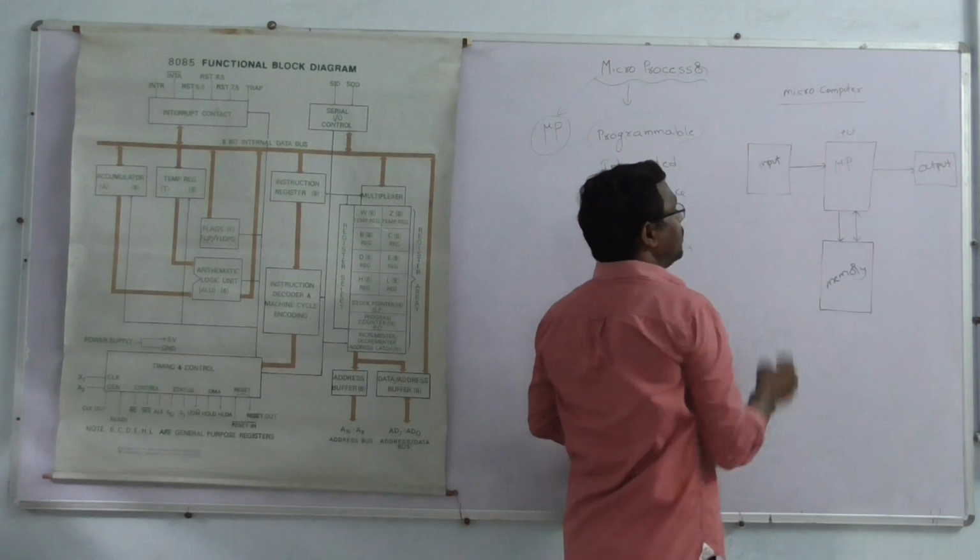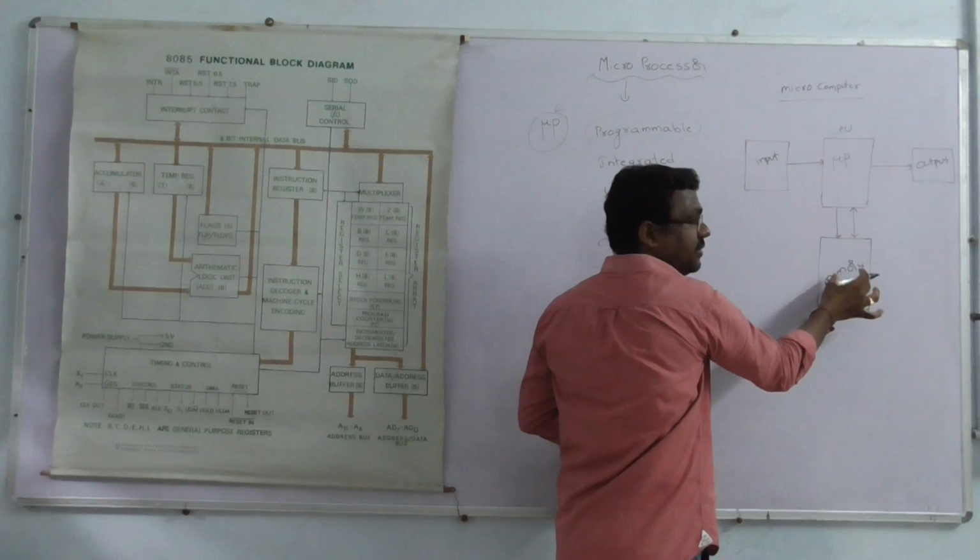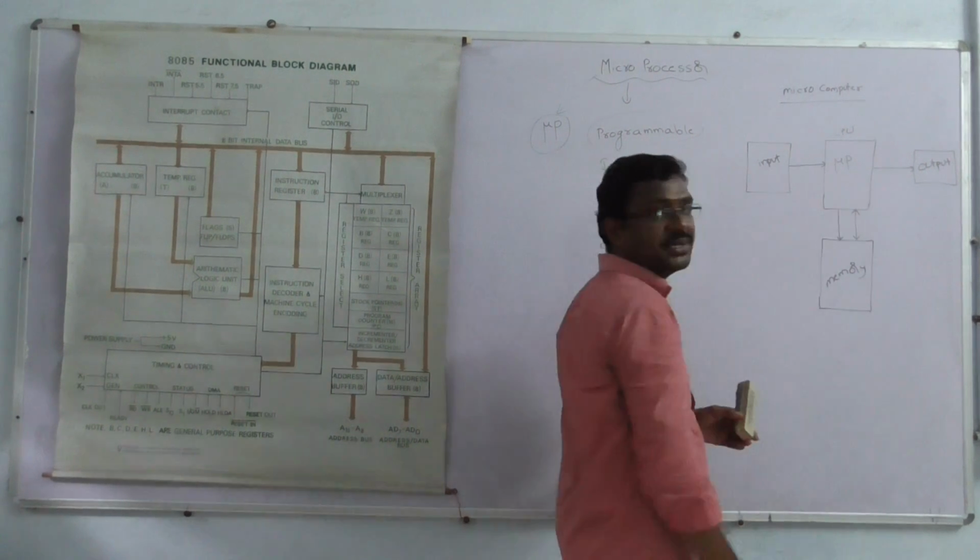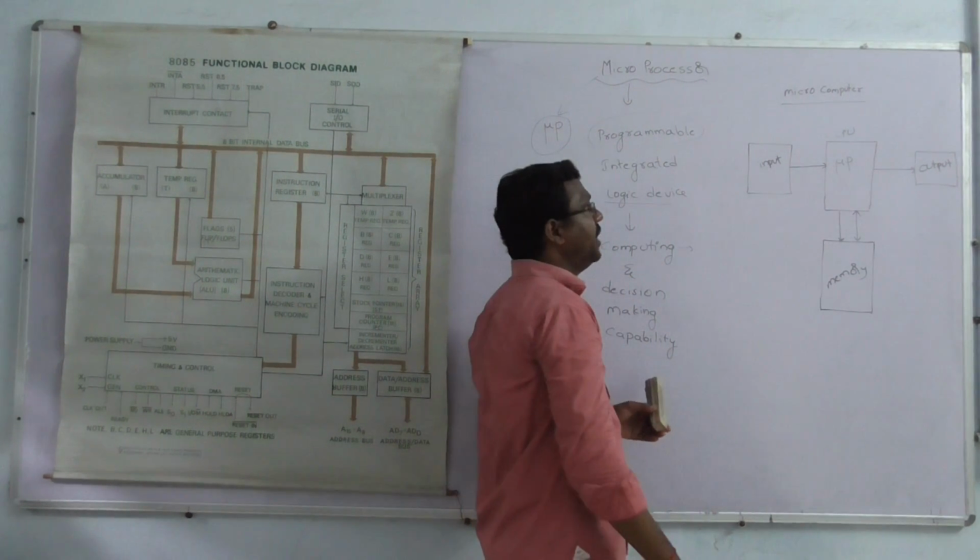Formation of microcomputer: the microprocessor is combined with memory and input-output devices. You can call it the microcomputer.